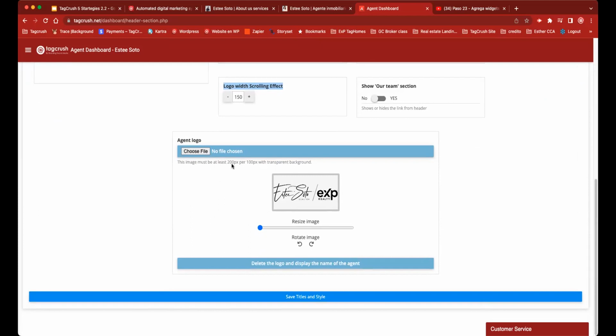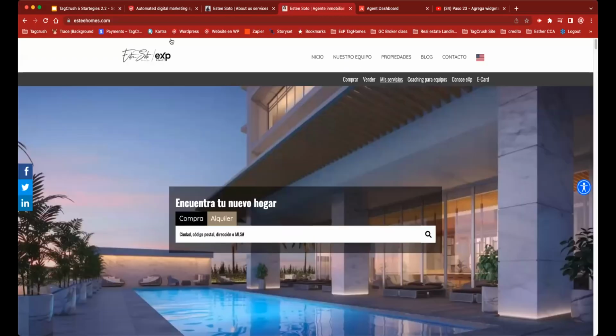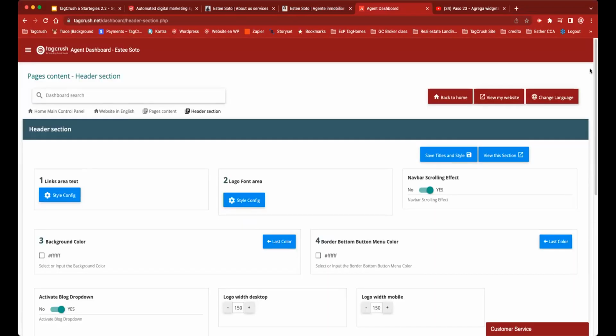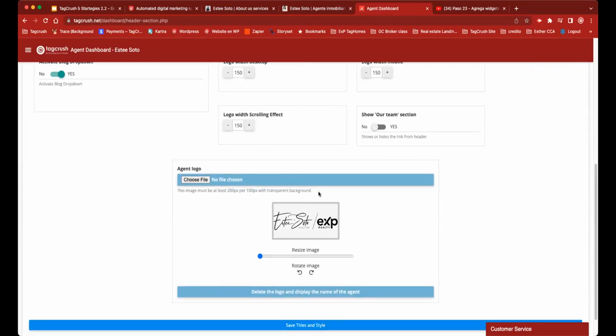To make sure that the sizes are correct. So when you do the logo and you import the logo for your website, the size must be 200 pixels by 100 pixels. It has to be that way in order to fit into that space. So notice that we tell you that, but most of the clients don't read.